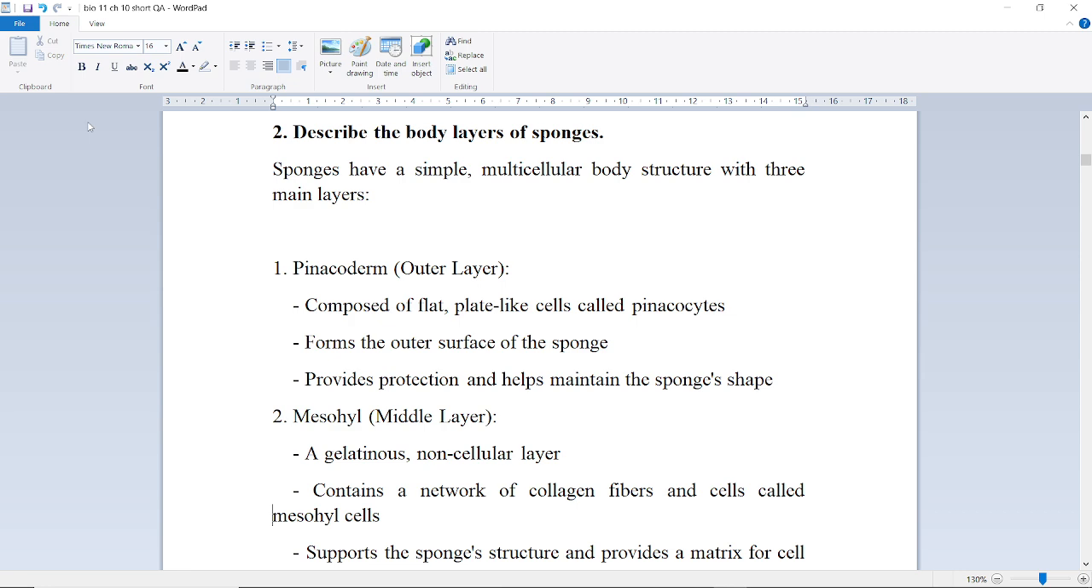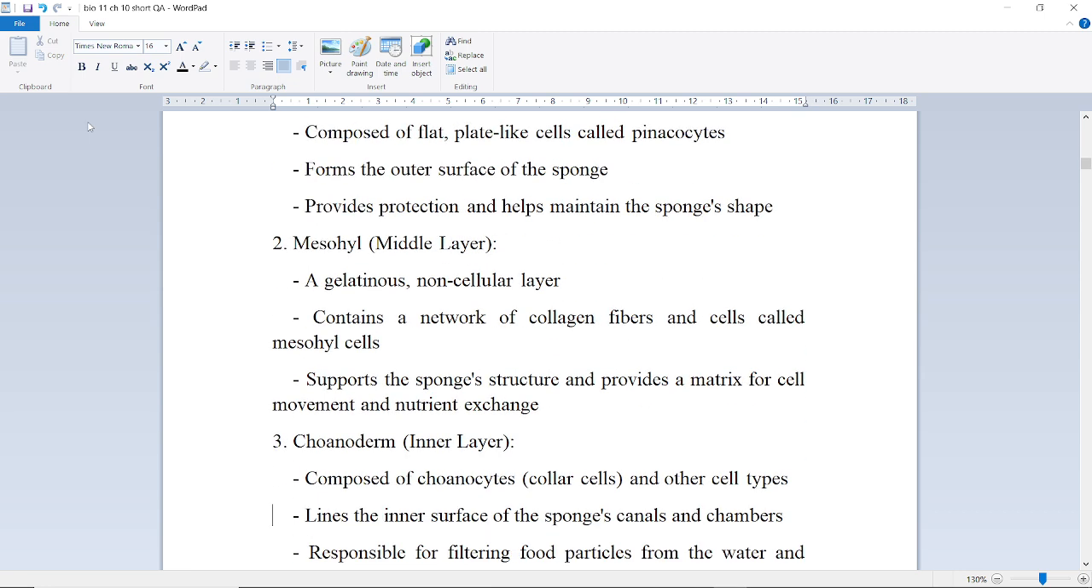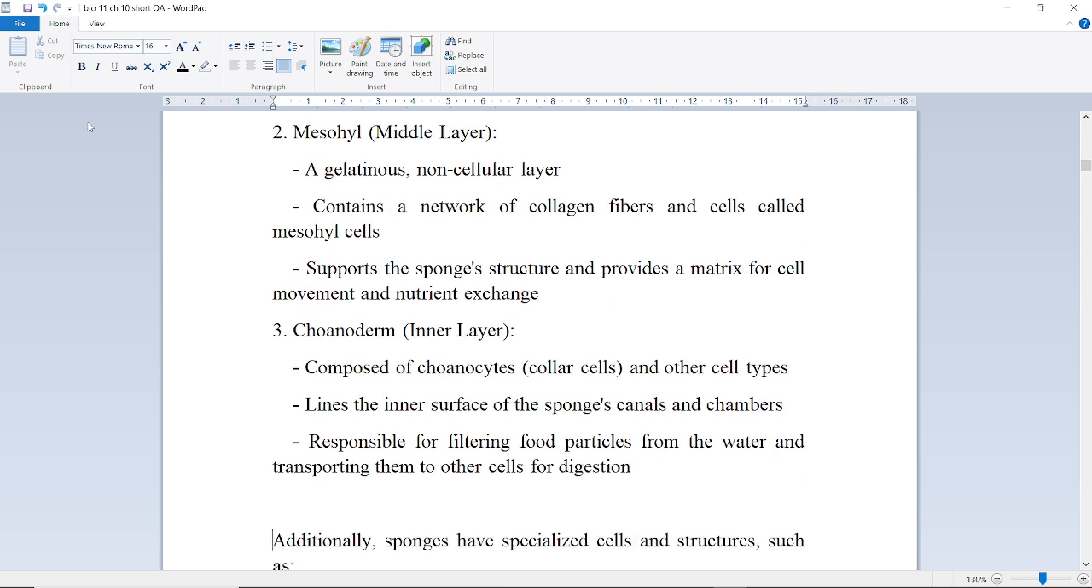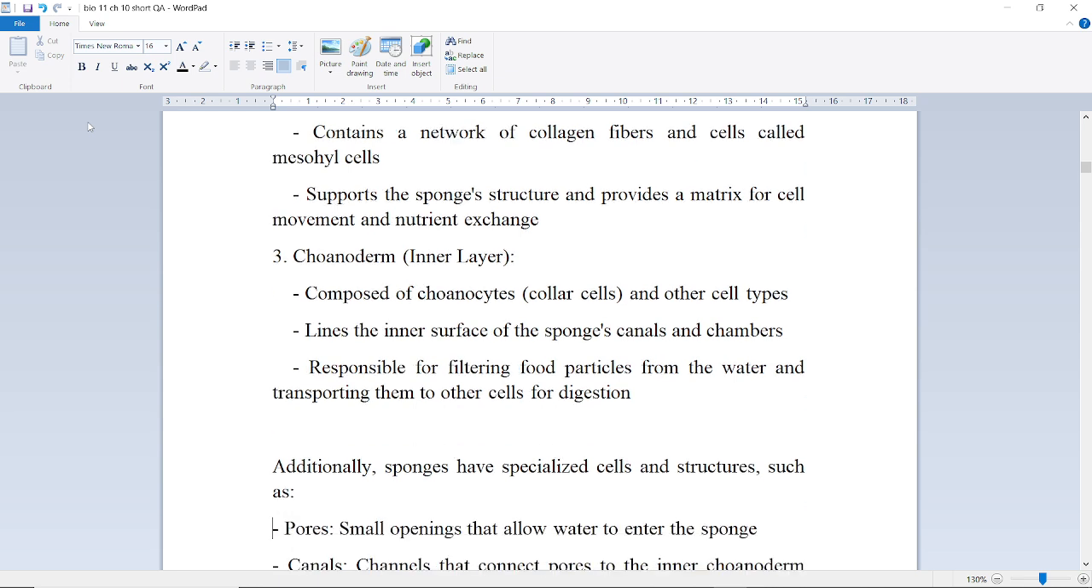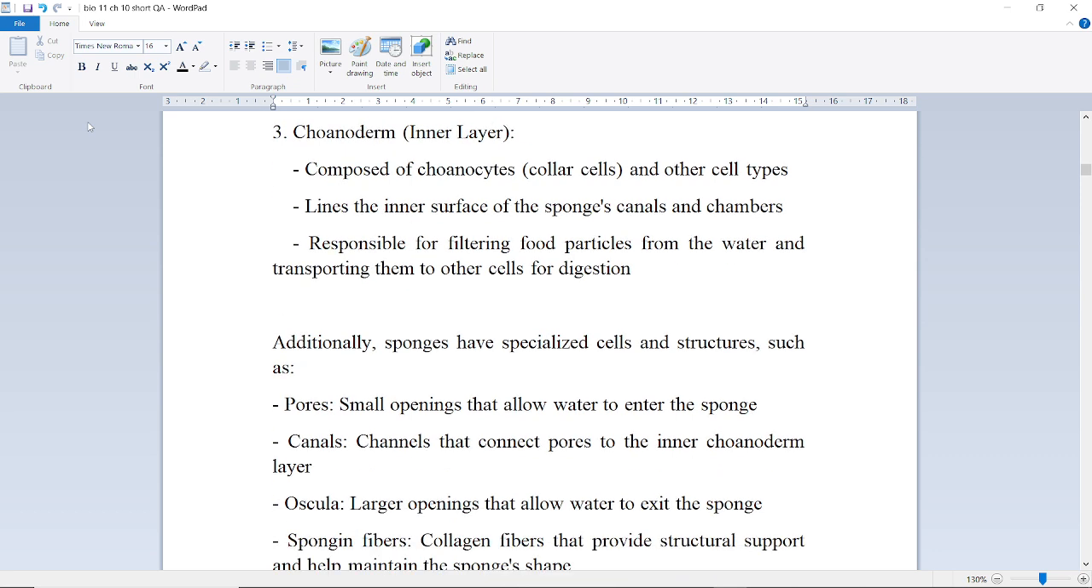the sponge's shape. Next is mesohyl, the middle layer, a gelatinous non-cellular layer that contains a network of collagen fibers and cells called mesohyl cells, supports the spongy structure and provides a matrix for cell movement and nutrient exchange. Next is choanoderm, the inner layer composed of choanocytes, collar cells and other cell types, lines the inner surface of spongy canals and chambers, responsible for filtering food particles from water and transporting them to other cells for digestion.